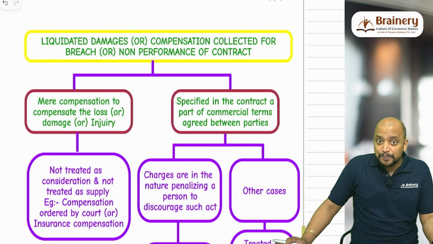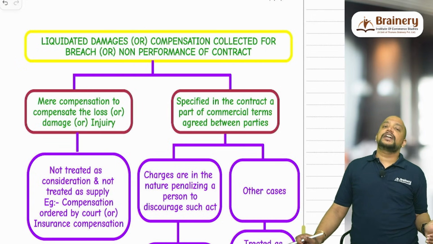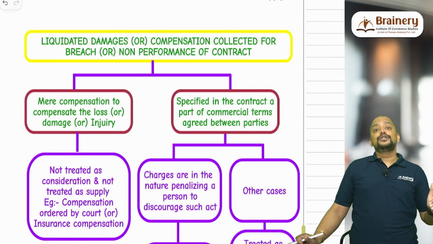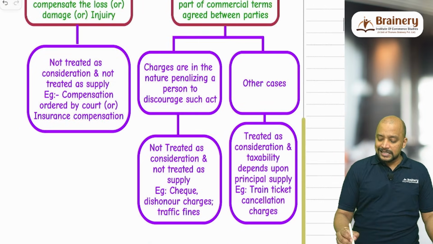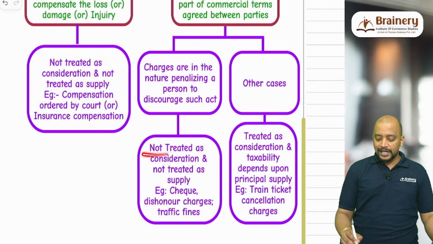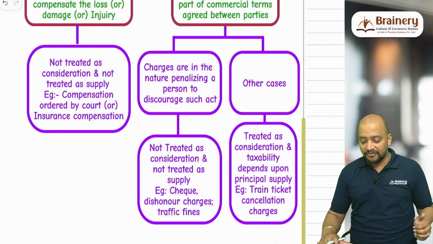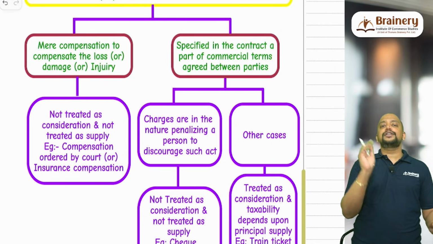Now, this particular intention is to discourage a person from doing an act, so it will come under penalizing a person to discourage such an act. Even then it is not treated as consideration. These charges are in the nature of penalizing a person to discourage such an act, not treated as consideration and not a supply. Example, check dishonor charges, traffic fine. Any other case, balancing figure. It is not compensatory in nature, it is not penalizing in nature.